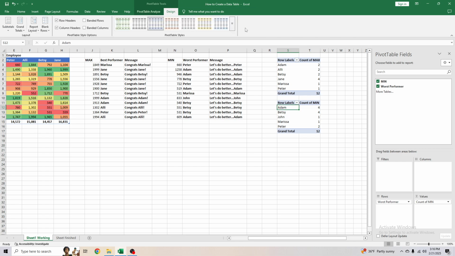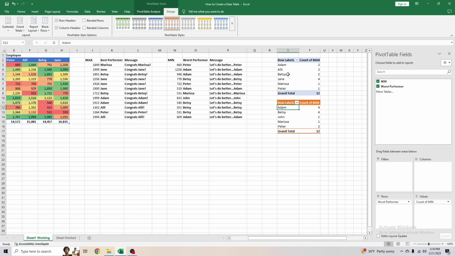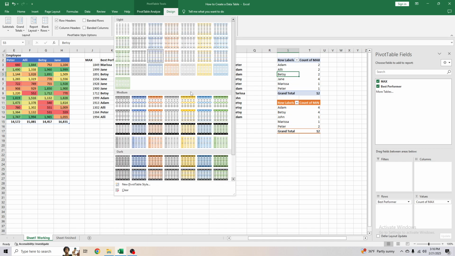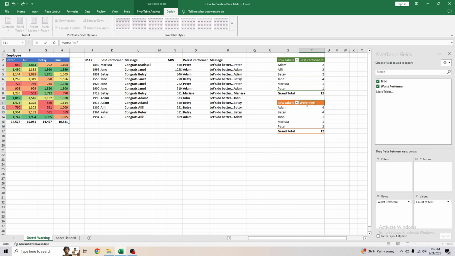And we can also do some changes in the format of the table, so we can change the color a bit. It was this one that we did for the worst one, kind of an orange reddish looking color. And let's see the green. We can just select this green, showing as it's the best. And what we can do as well is we can change the columns. So we can say best performers. We can make this column a little bit bigger. Worst performers.